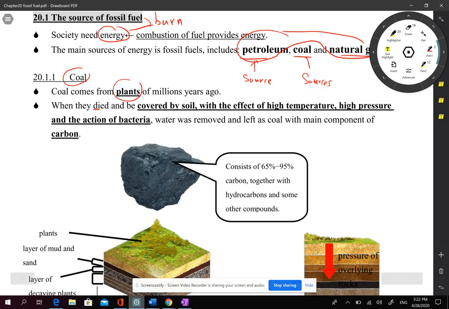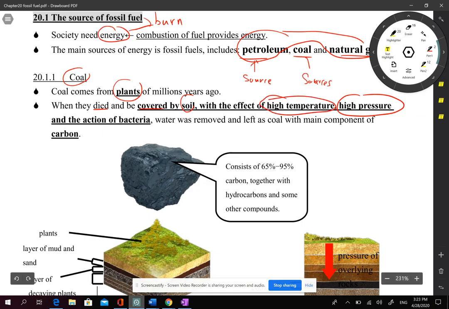They die and are covered. Actually, they will not directly change into coal. They must use some energy to make it, usually energy from the earth. It is covered by soil, and because it is covered by so much heavy soil, it will have high pressure on it, and also high temperature.